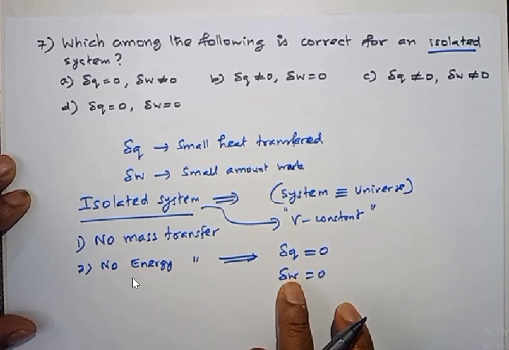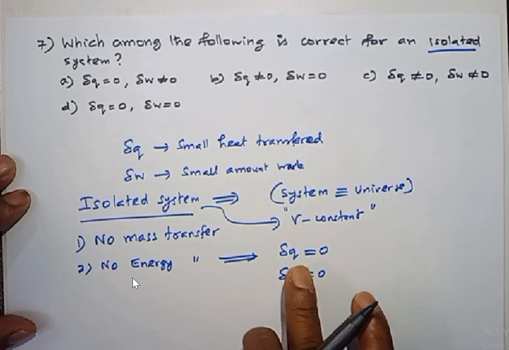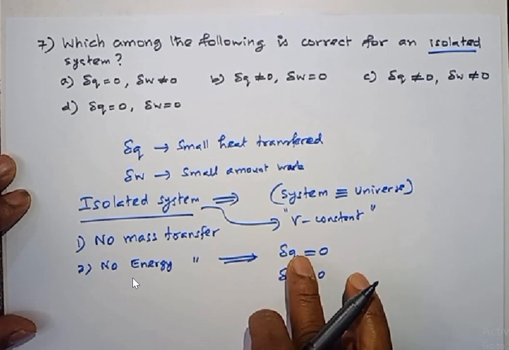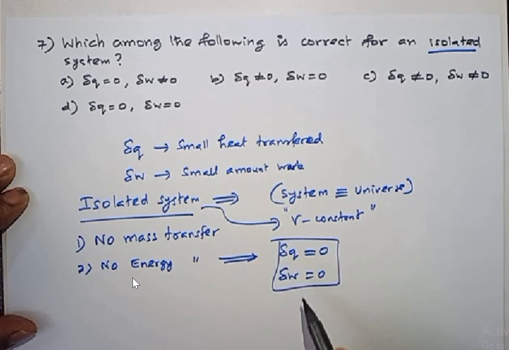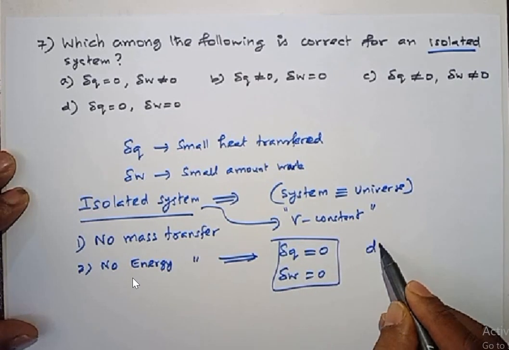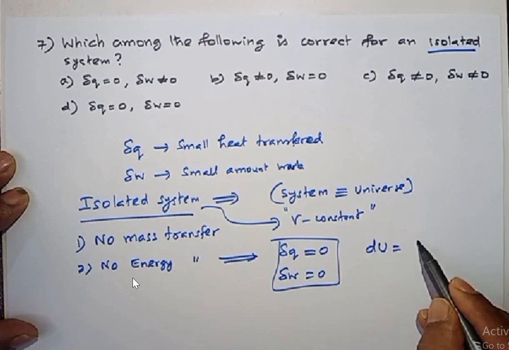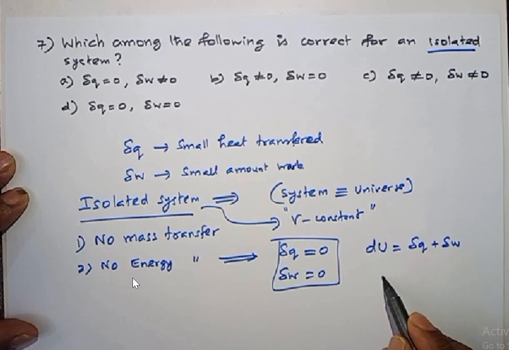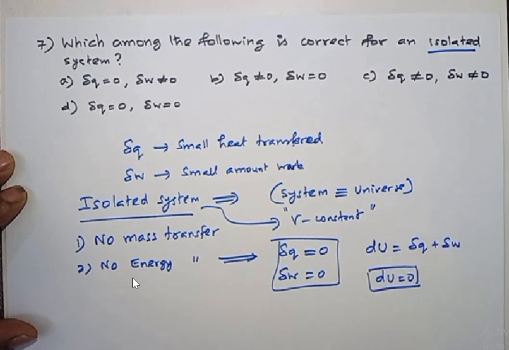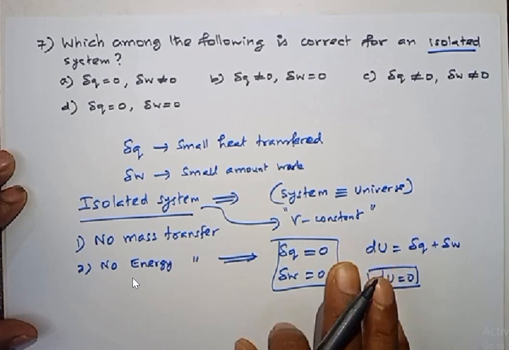Even work is a form of energy. So del Q and del W should be 0 for an isolated system. Since these two are 0, according to the first law, change in internal energy equals del Q plus del W. Since del Q is 0 and del W is 0, dU is also 0 for an isolated system. Keep all these things in mind.